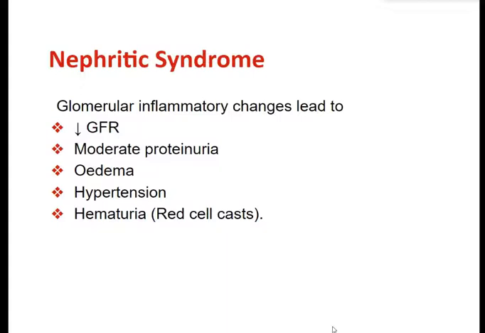I have already told you that there is moderate proteinuria, there is edema, there can be associated hypertension, there could be hematuria along with red cell casts in urine.